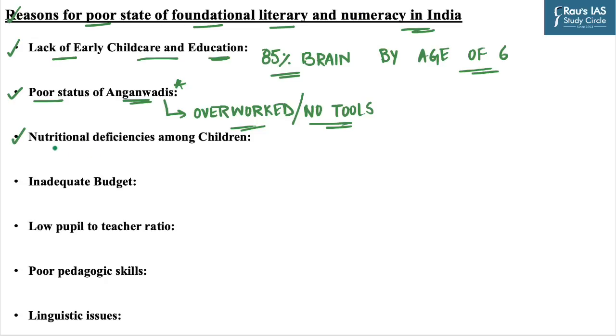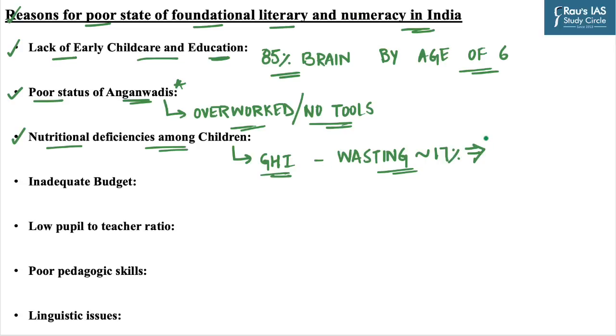The third one is nutritional deficiency among children. The relationship between nutrition, health, and learning is undeniably strong. But as per the Global Hunger Index, India has the highest child wasting, which is around 17% of all the countries, which impacts the learning development of children.